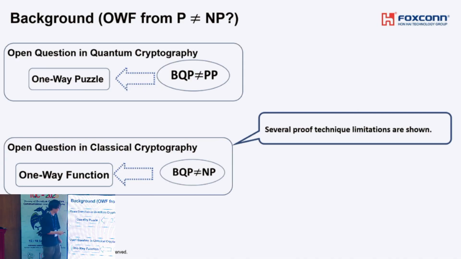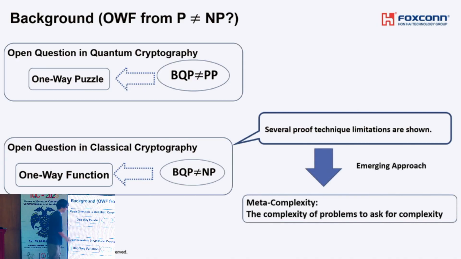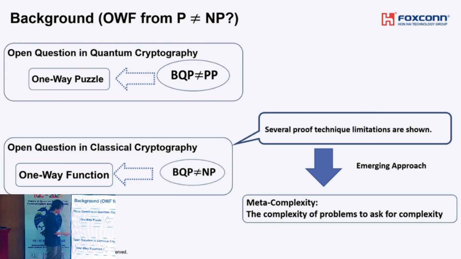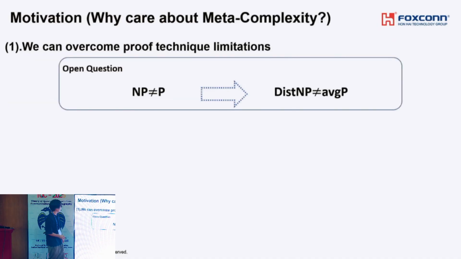Despite this background, recently, as an emerging paradigm to solve this open question, meta-complexity has been gaining attention in the field of classical computational complexity. Roughly speaking, meta-complexity is a research subject that studies the complexity of problems that ask for complexity. Let me briefly explain the recent progress on meta-complexity. The first reason why we should care about meta-complexity is that sometimes we can overcome proof technique limitations.